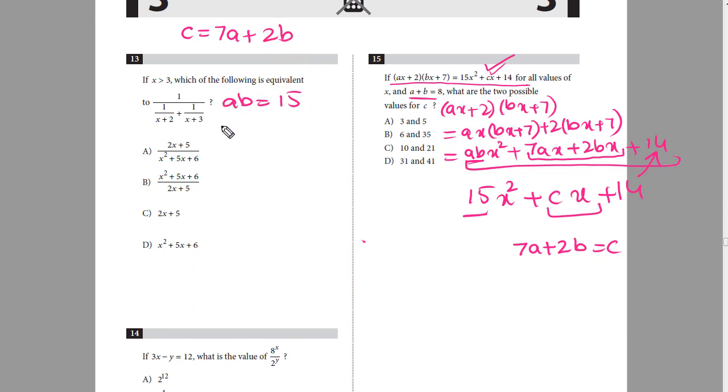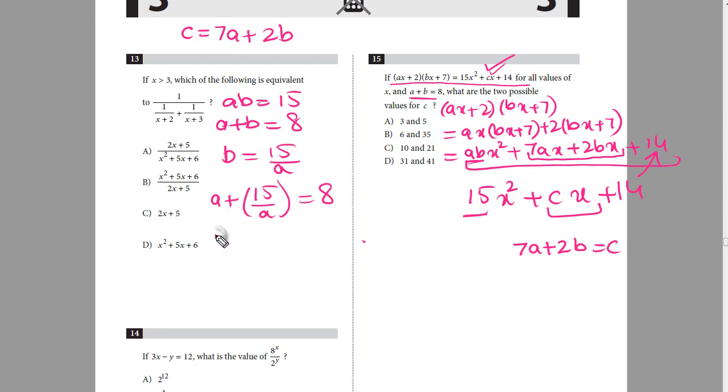Now ab is equal to 15, and a plus b, as given in the question, is equal to 8. I have to work out the two values for c. Since ab is equal to 15, b is equal to 15 over a. So a plus 15 over a is equal to 8.